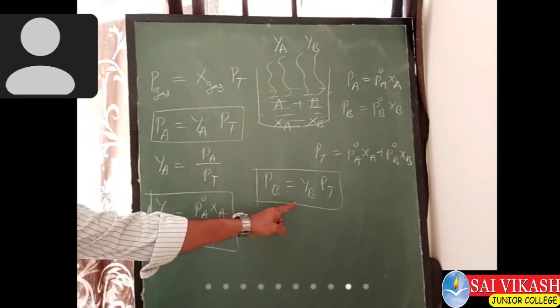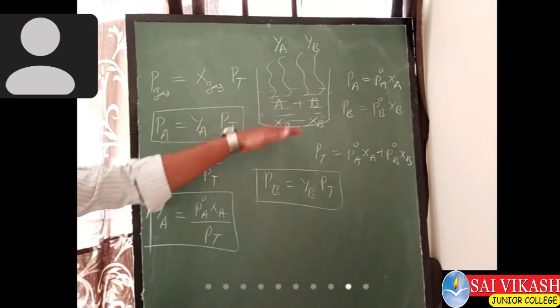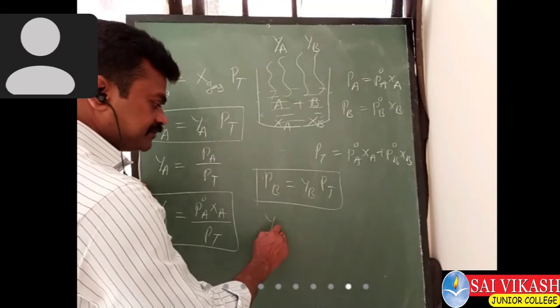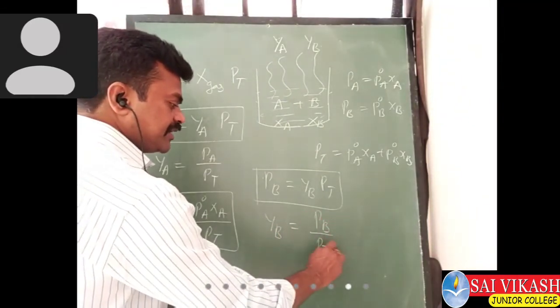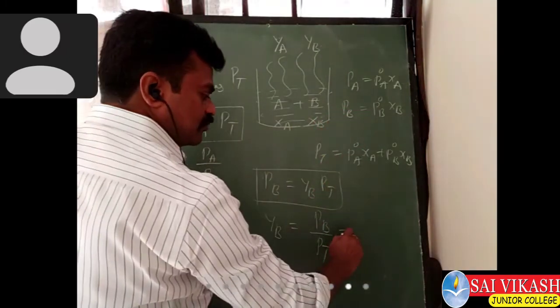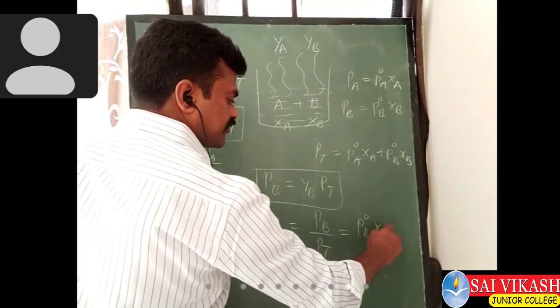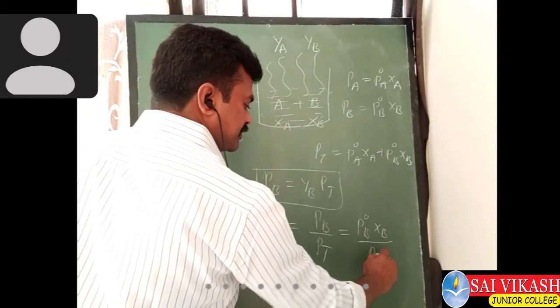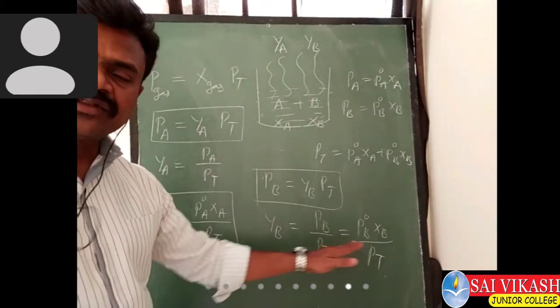Similarly, how to find out the composition of B in the vapor phase? YB equals what? PB by PT. But what is actually PB in terms of mole fractions in the liquid mixture? Therefore, P naught of B into XB by PT. Whatever the formula for component A, component B also has the same formula.